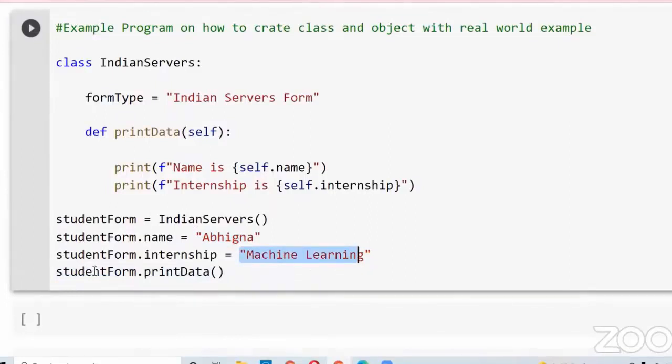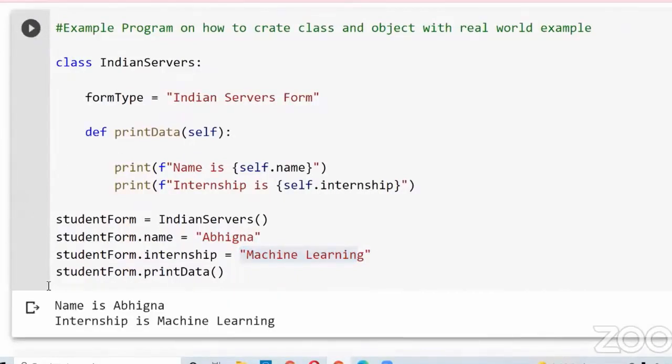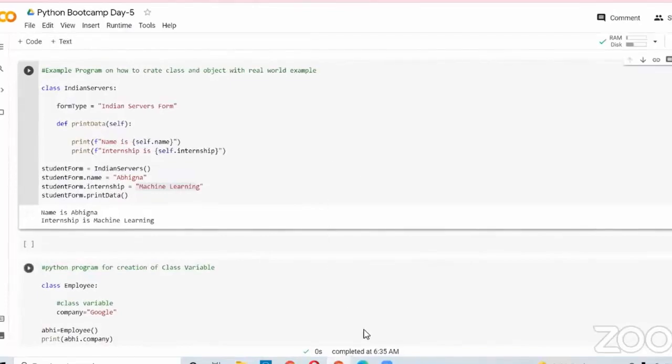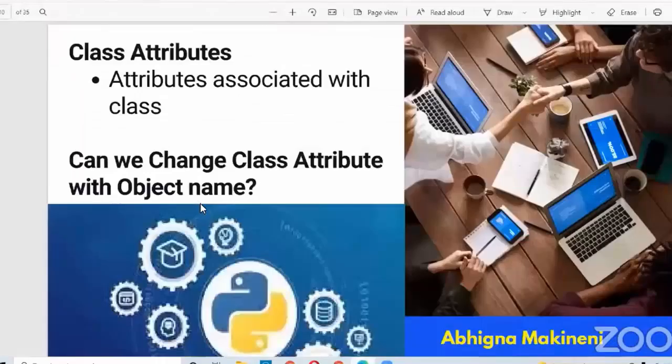Now, with the help of this object name, I want to call this method. Let us check. Let me run this cell. It takes a few seconds. Okay, now you can observe the form filled by the student: the name of the student is Abhigna, and the internship she chose in this particular Indian Servers company is machine learning. So like this, we can create a class and implement it in real world examples. Now you understood how to create a class and how to create an object, right?